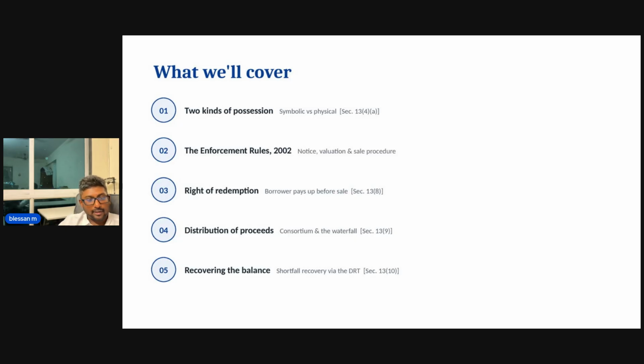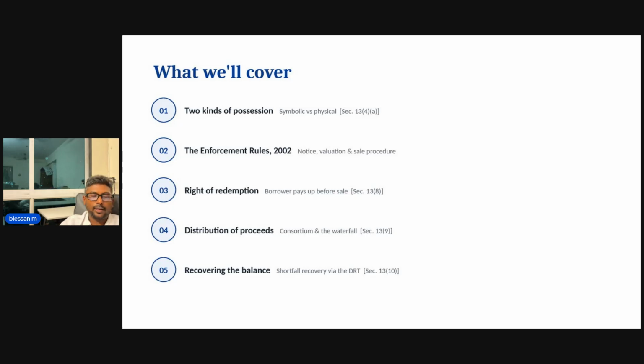So the borrower might not be willing to vacate the place, or the borrower might have given the place on rent. There might be tenants living in the place, who might refuse to vacate. So in such situations, the bank might not wait for the borrower to vacate the place.